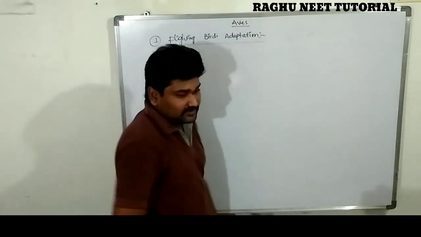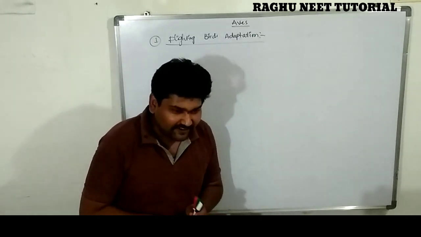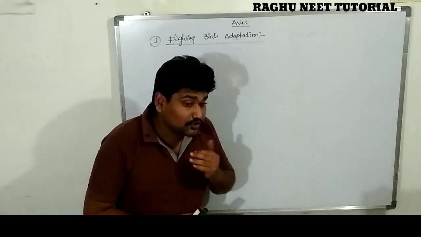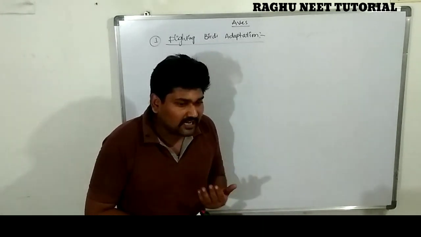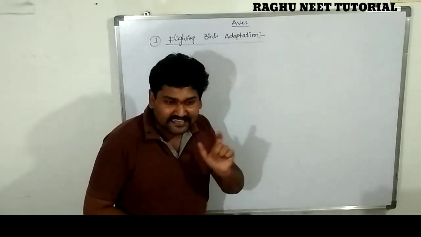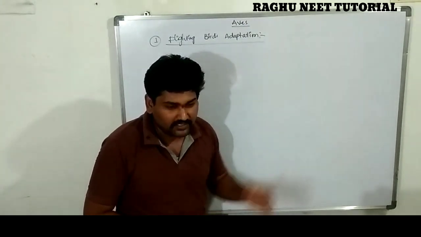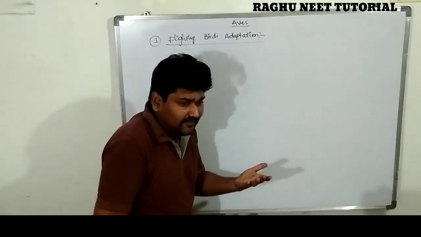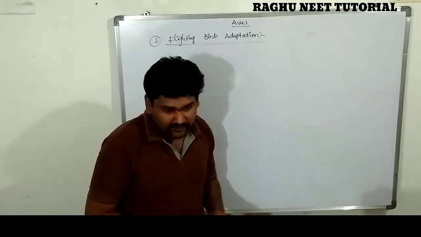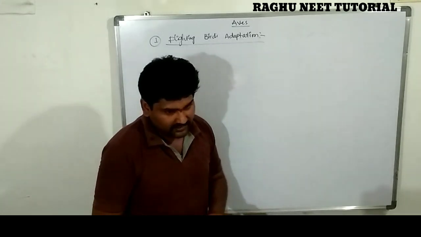So what is the definition of adaptation? What is the definition of adaptation? Adaptation is nothing but, listen carefully, the organisms want to develop a particular character for surviving or sustaining in a particular environment or nature. So that is called adaptation. So the organisms develop a character for surviving in a particular environment region. These characters are called adaptations.